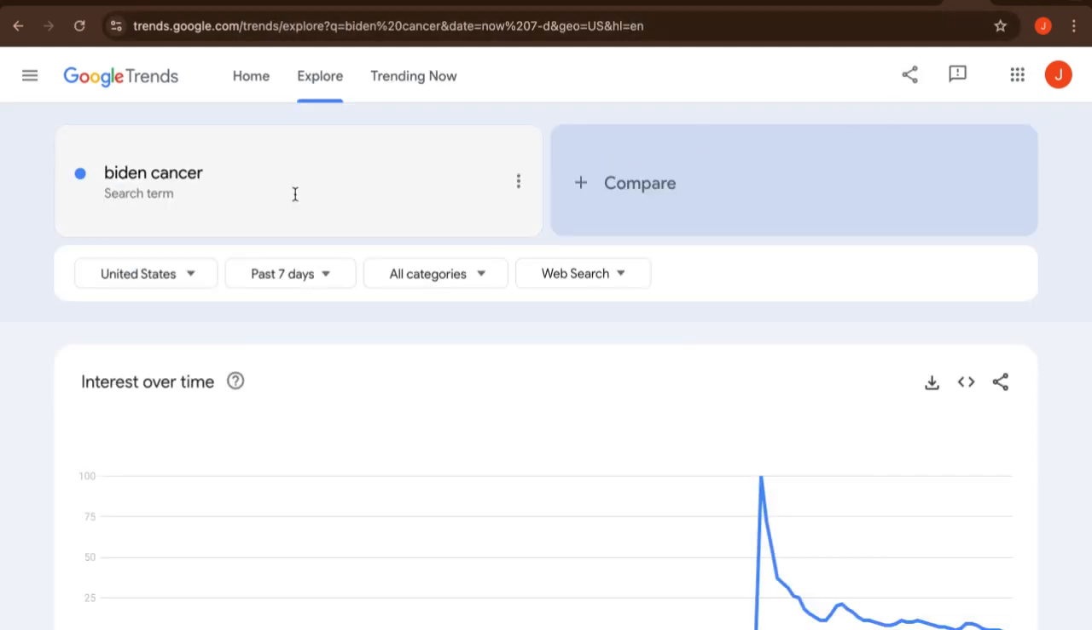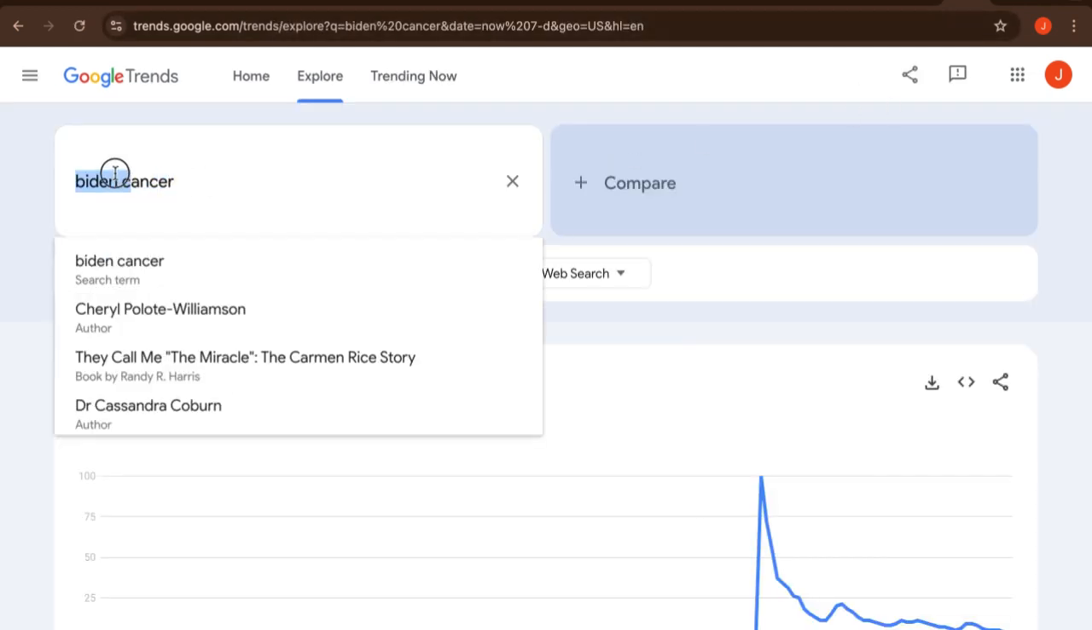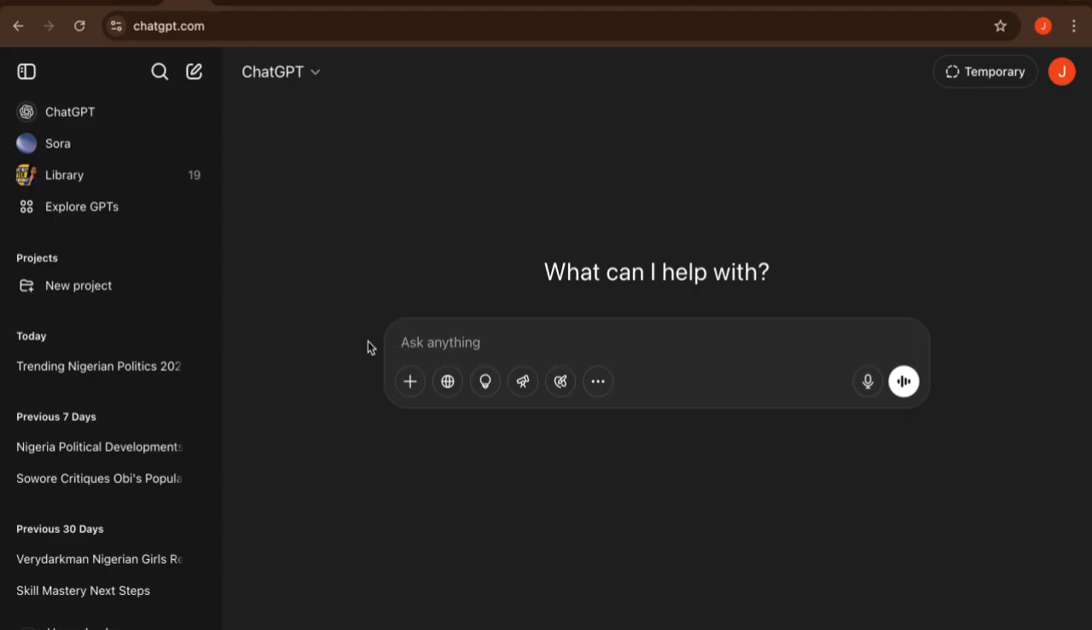Next I want to go to ChatGPT. I will copy the particular search term, breeding cancer. I'll go to ChatGPT now, and this is my ChatGPT. In order to access ChatGPT, you can search ChatGPT free. Just go to your browser and click chatgpt.com, and you'll be able to access ChatGPT. Very straightforward.